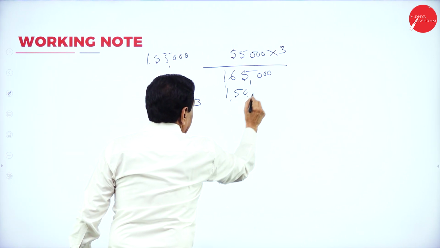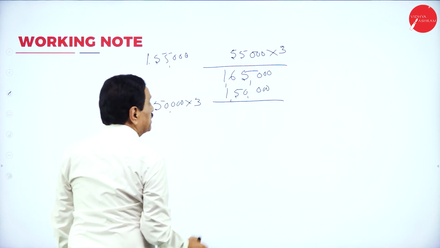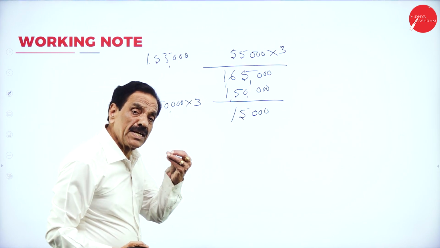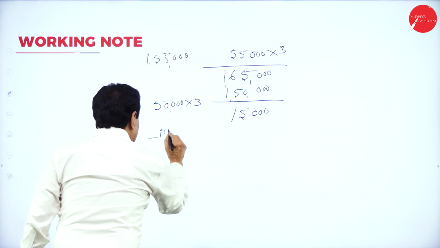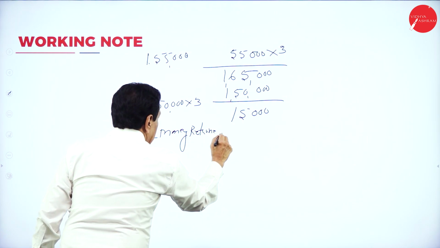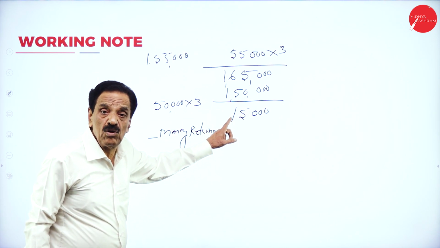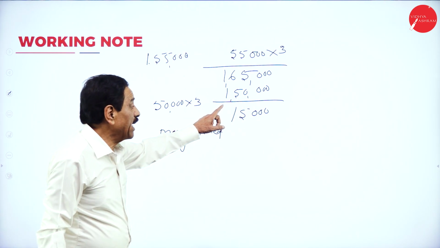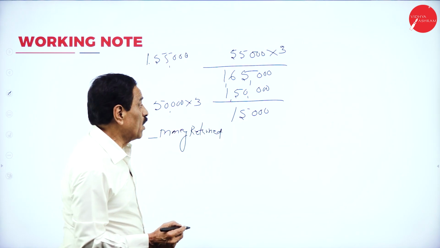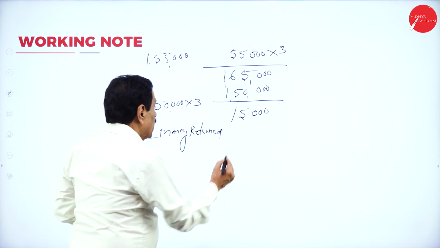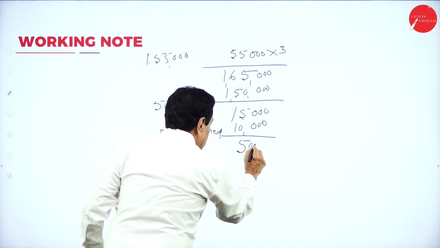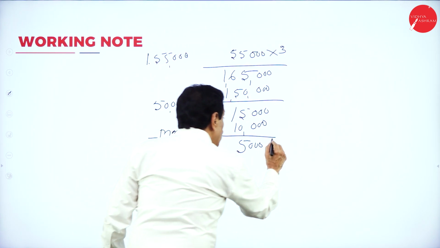1,50,000 we require. How much excess is there? 15,000. But the problem says how much money is returned? Minus money returned. Here, how much did you receive? 1,65,000. Actually require 1,50,000. How much more? 15,000. How much returned? 10,000. How much still balance? 5,000. This is adjusted to allotment.